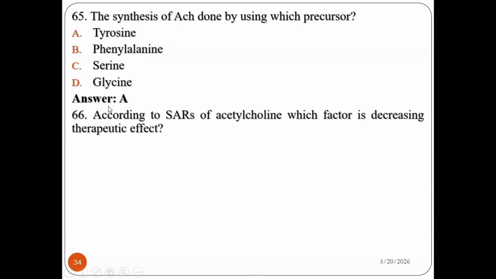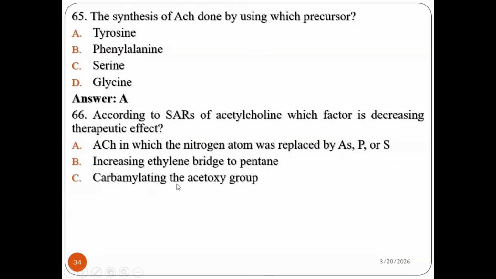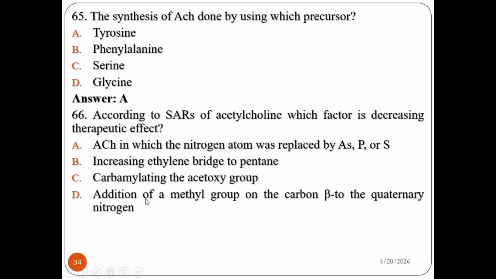The other one is question 66. Maybe this is the last question for this chapter. According to structure activity relationship of acetylcholine, which factor is decreasing the therapeutic effect? A, replacing the nitrogen atom by arsenic, phosphorus, and sulfur; increasing the ethylene bridge to pentene; carbamylating the acetoxy group; addition of a methyl group on the beta carbon to the quaternary nitrogen. Which one decreases the therapeutic effect of acetylcholine?